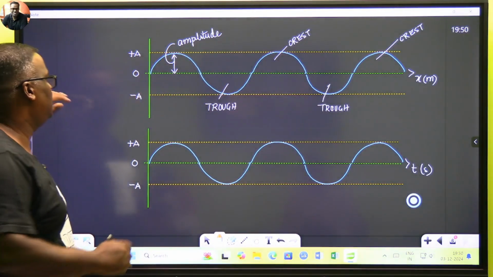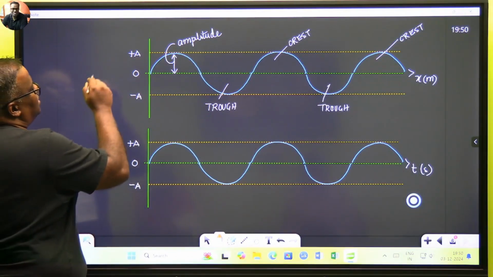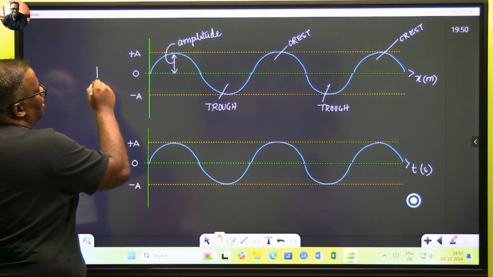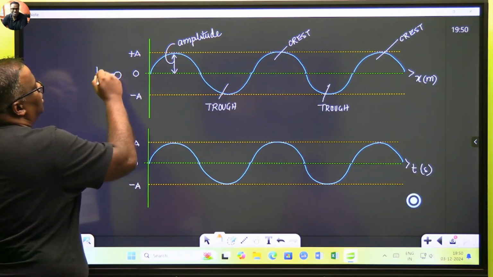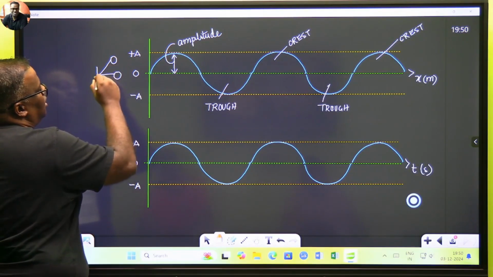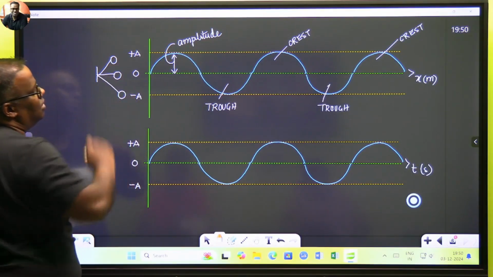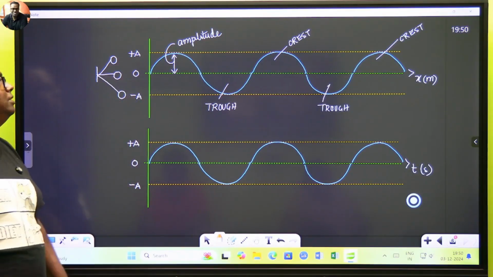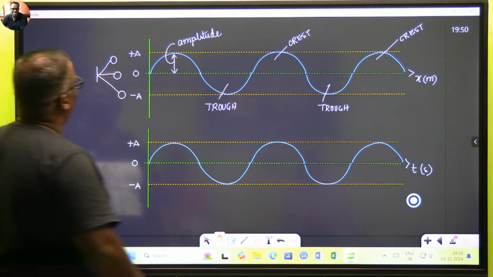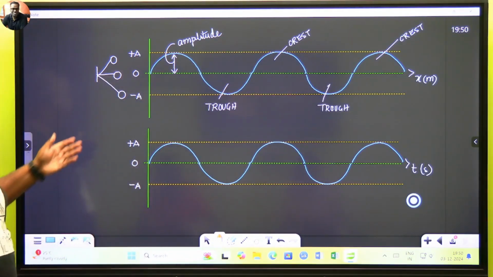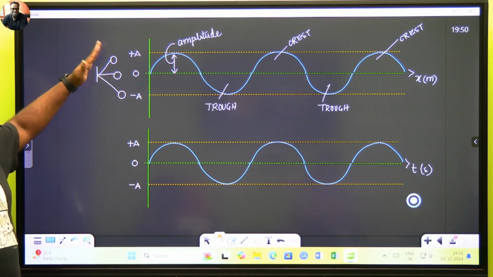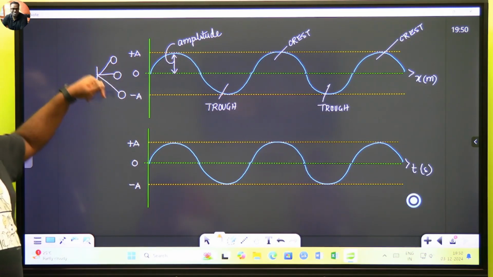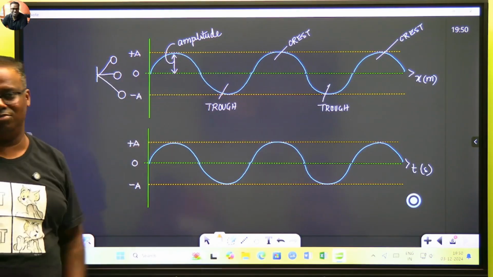Let's make it more interesting. Let's say this is representing a pendulum. Pendulum goes here and pendulum goes here. Yeh samajh mein aa raha hai beta? Pendulum is oscillating. See, pendulum is oscillating. And we are trying to put that oscillatory motion in terms of wave.